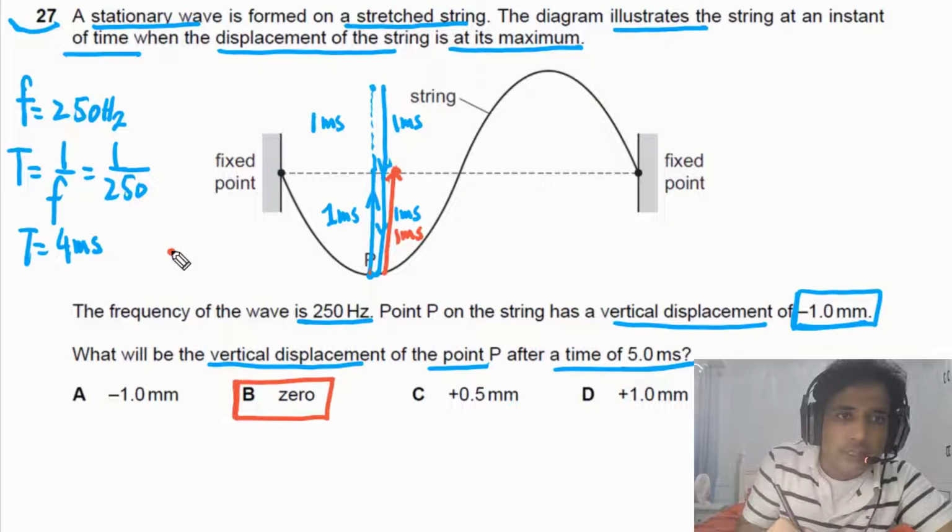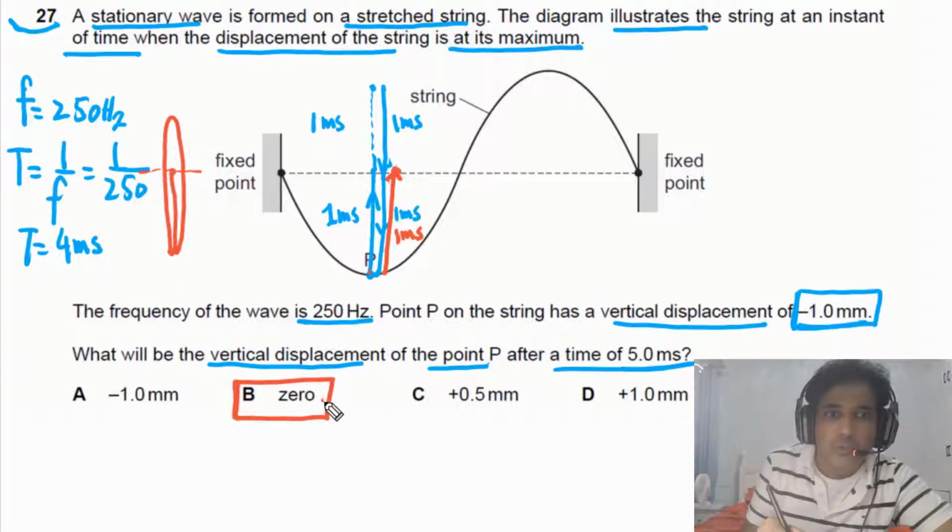You can also understand this one: the particle starts from this point, it will go up, and when it comes back to this point, it will take 4 milliseconds. And then it will go up. It will reach this point. It will take 1 more millisecond. So the vertical displacement at this point will be equal to 0. So the answer is B.